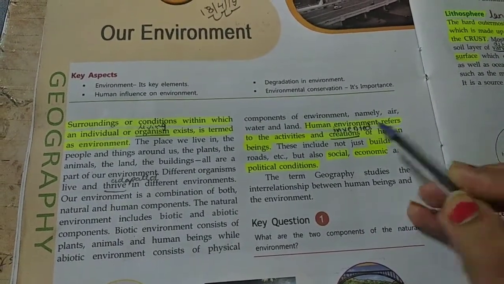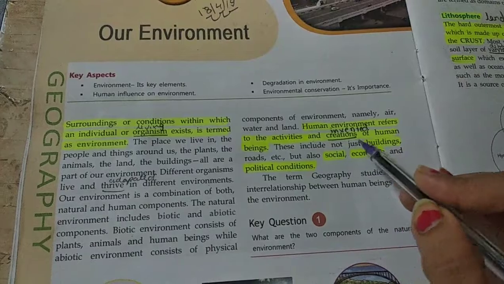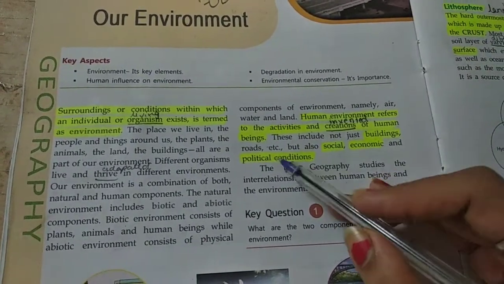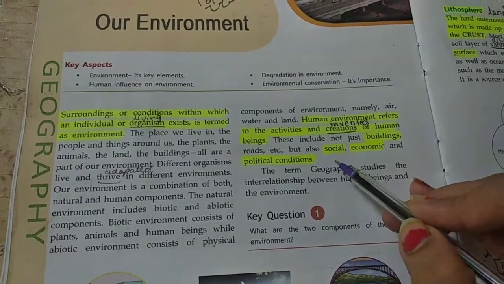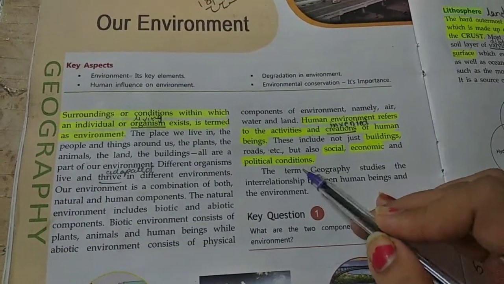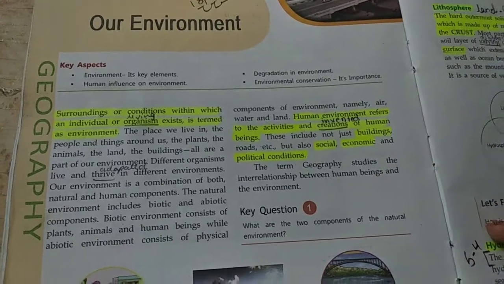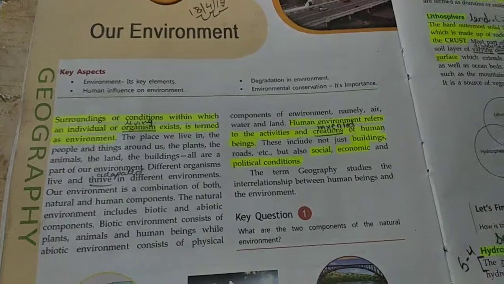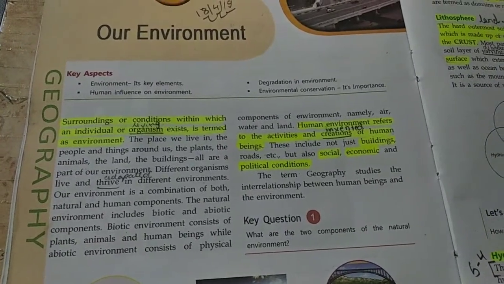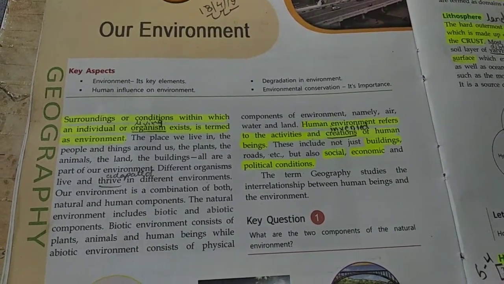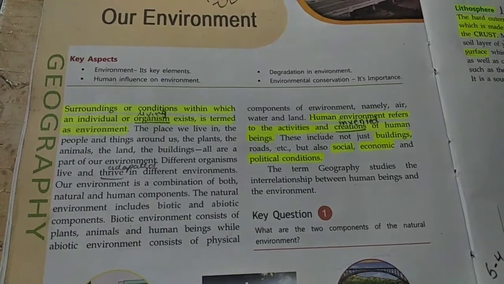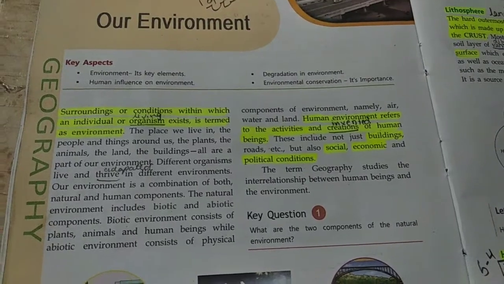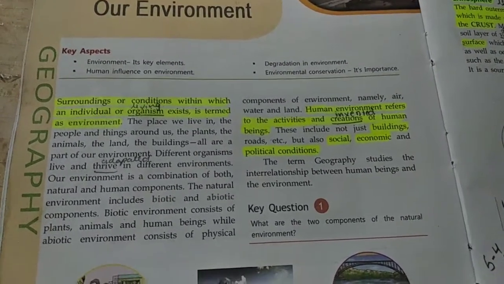Human environment refers to the activities and creations of human beings. These include not just buildings, roads, etc., but also social, economic and political conditions. So in the human environment, not only the inventions of humans are added, but it also includes all the human-oriented activities, that is their culture, their economic activities, means money-related activities, their societal activities, their political activities.